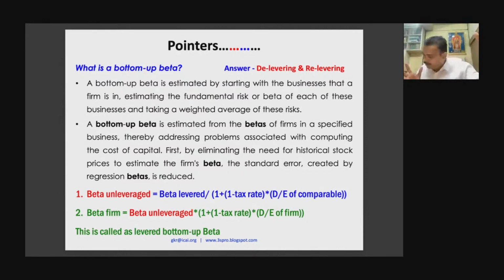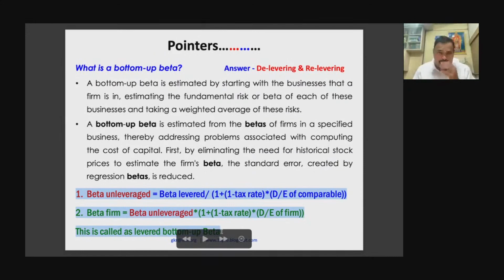No, you cannot take it. Why? The comparable company's beta will have a different capital structure, and you will have a different capital structure. So that beta you have to unlever, you have to bring it down. That is why you delever it and then relever it. Only then is the relevered beta called your asset beta. So the formula you have to use is this.